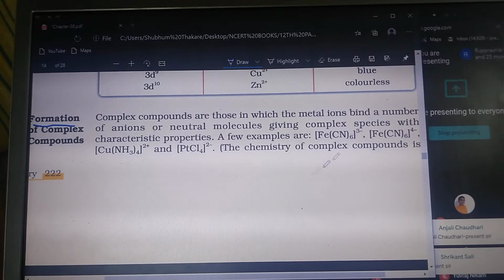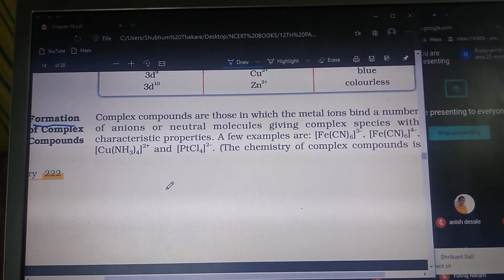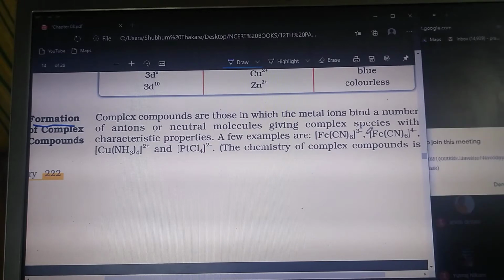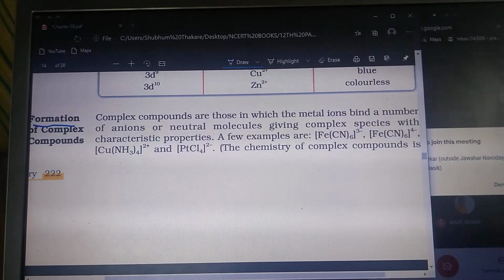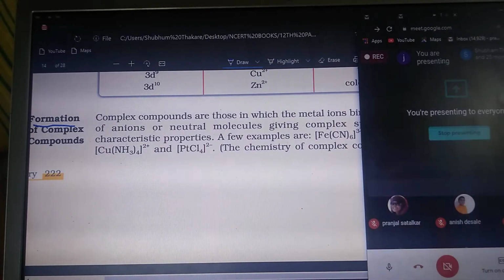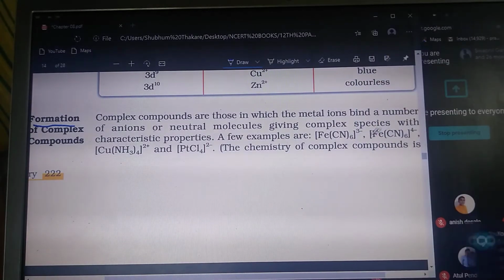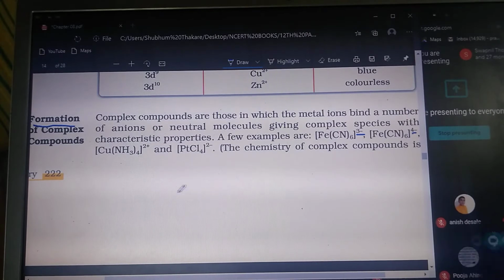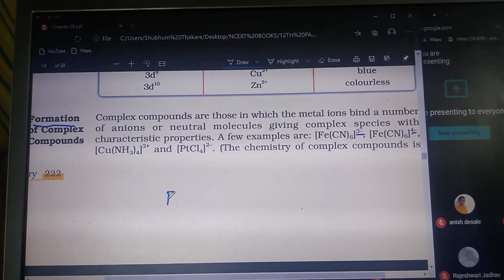So ferricyanide and ferrocyanide, these are two different things, but their formulas are similar, and they are having different charges on their ions. It is having -3 charge, it is having -4 charge. Now how is it formed? The complex substances are formed like this.